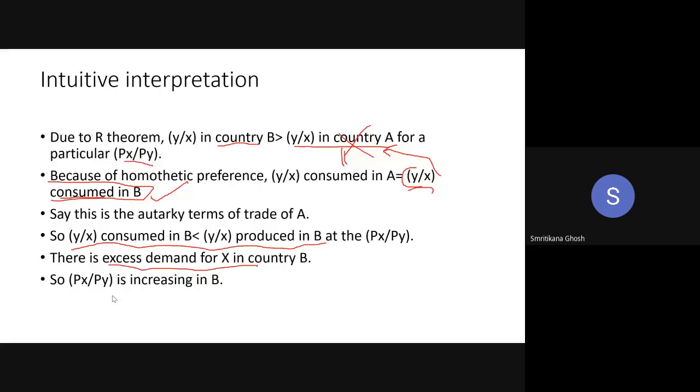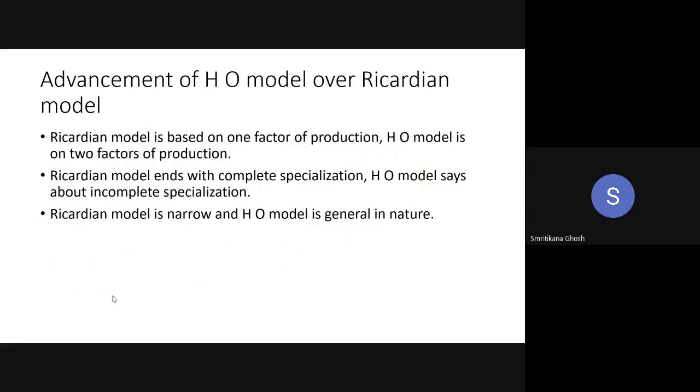Now I am coming to the comparison section. What is the advancement of the HO model over the Ricardian model? Actually, we have discussed it already, but sometimes a short question may come. That is why these points are there. First of all, the Ricardian model is based on one factor of production, and HO theory is on two factors of production, right? In the Ricardian model, it was only labor, and in the HO model, it is labor and capital.